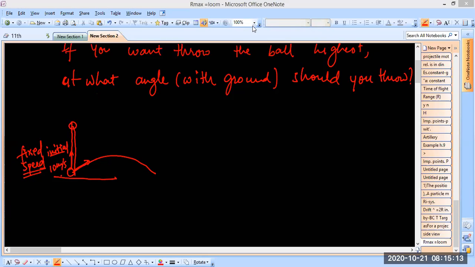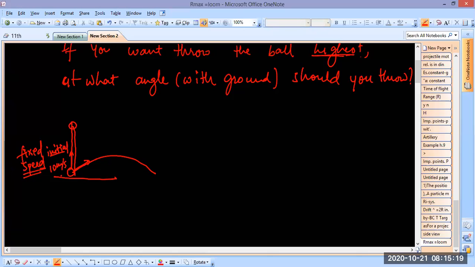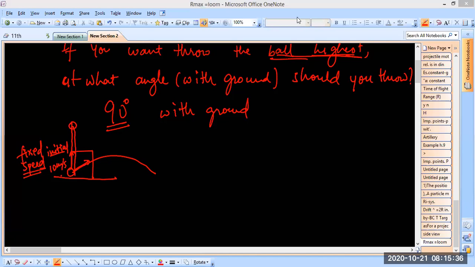So I hope you realize, everyone, that if you want to throw the ball highest, then you should throw it at 90 degrees with the ground. Is this clear? First of all, if you want to throw the ball highest, then you should throw it at 90 degrees with the ground.